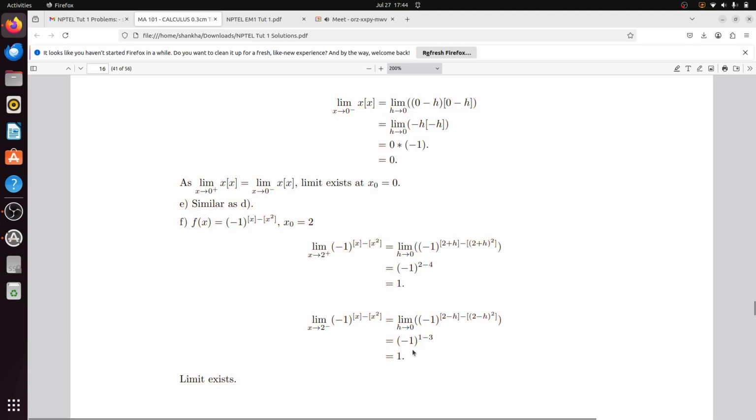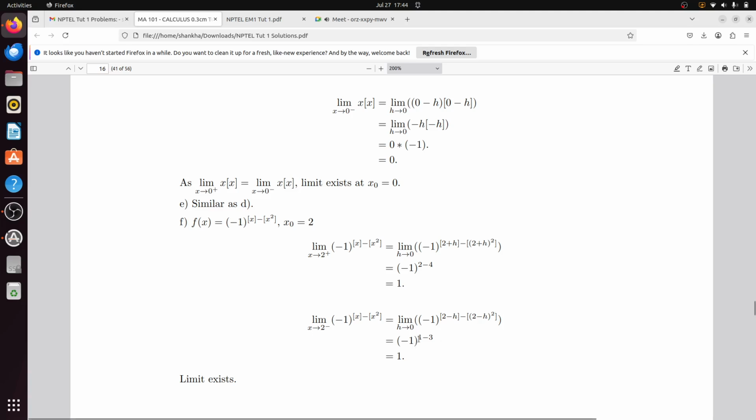Okay, I hope this problem is also clear to you. In the right hand direction, that is 2 plus h, the box of 2 plus h will be 2 and the box of 2 plus h whole square will be 4.00001 like that, so if you employ the box function, it will be 4. So minus 1 to the power 2 minus 4, that means minus 1 to the power minus some even number, so that will be once again 1.